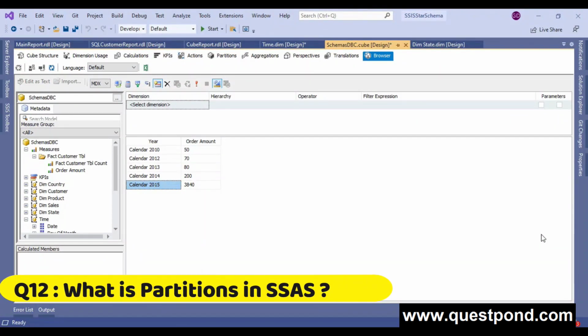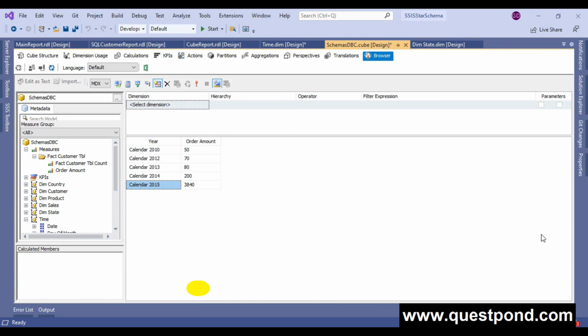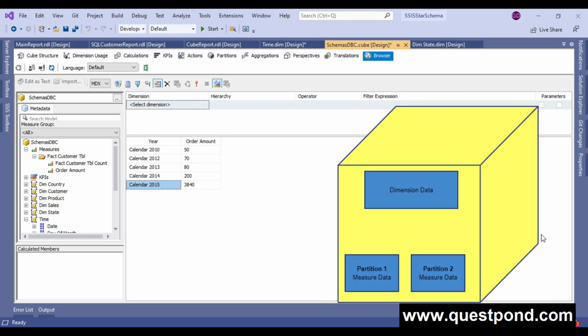What is partitioning in SSAS? A very important interview question. Now let's understand how to answer this question. A cube is formed with the help of dimension data and measure group data. Partition in an SSAS cube holds the measure group data. Yes, so in a cube, partition holds the measure group data, and it also helps us to divide the measure group data into logical partitioning objects, so that instead of processing the entire big cube, we process the cube in separate chunks.